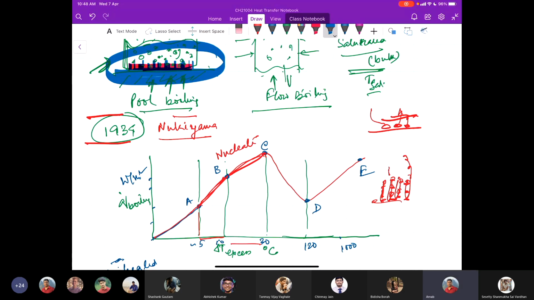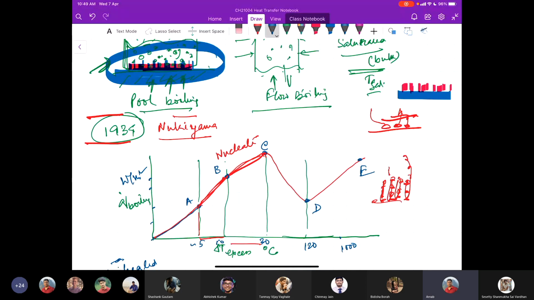So what does it mean when a surface is covered by multiple bubbles or a thin layer of vapor?